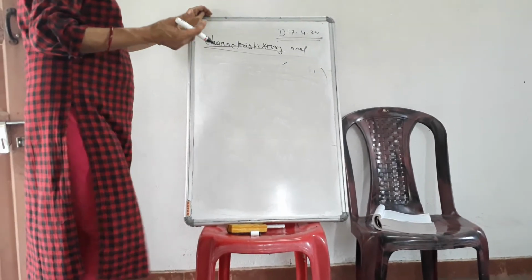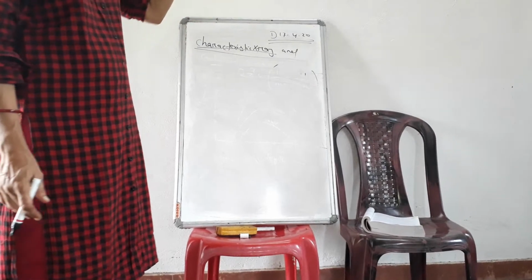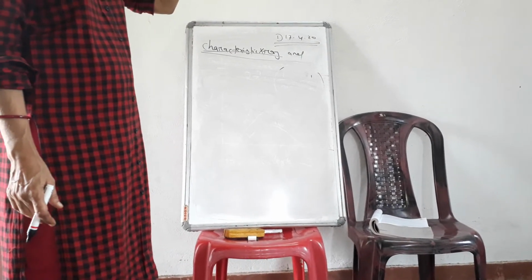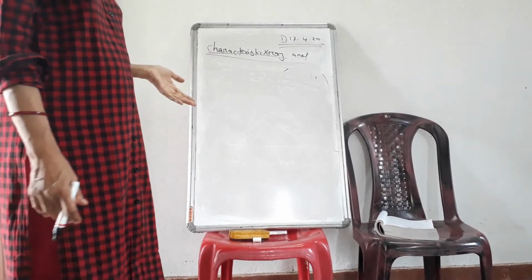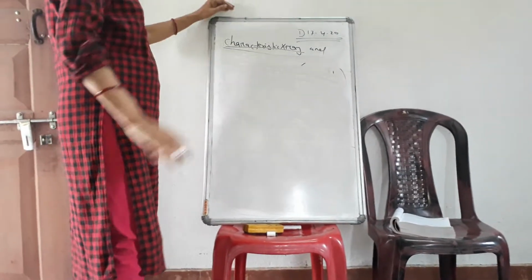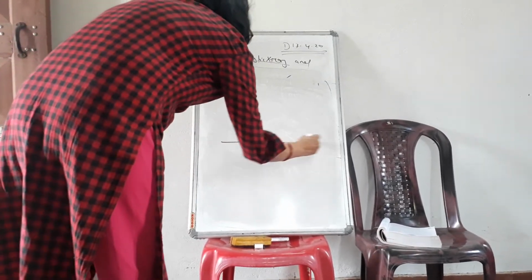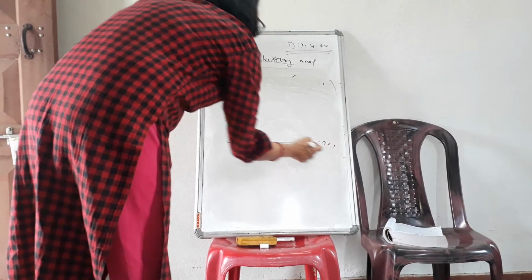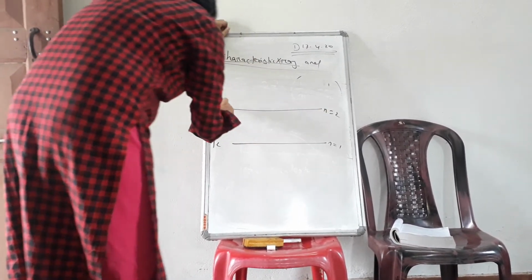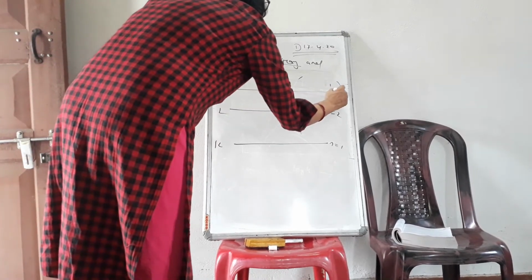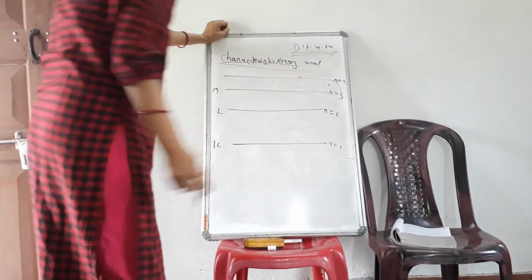Then, when there is a vacancy in the K shell, electrons from the higher shells, like the L shell or M shell, immediately jump to the K shell just to fill it up. In that process, characteristic X-rays are emitted. We can explain it like this. Suppose this is n equal to 1, the K shell; n equal to 2 is the L shell; n equal to 3 is the M shell; n equal to 4, and so on.